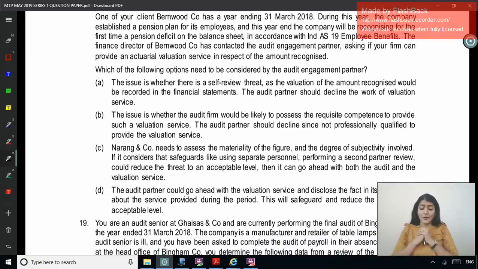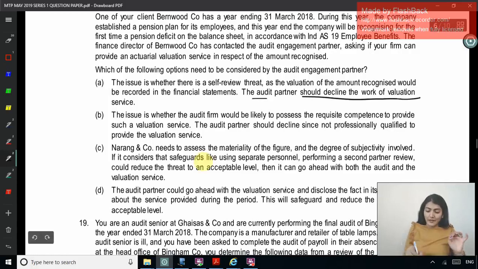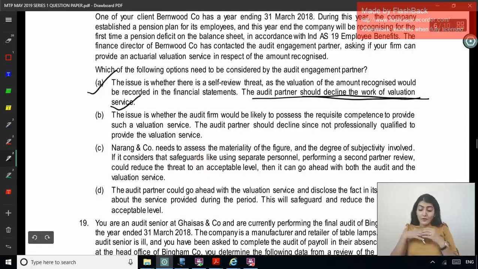So can the statutory auditor do actuarial valuation service? The issue is whether there is a self-review threat, as the valuation of the amount recognized would be recorded in the financial statements. The audit partner should decline the work of the valuation service, seems to be the correct one. The issue is whether the audit firm would be likely to possess the requisite competence.